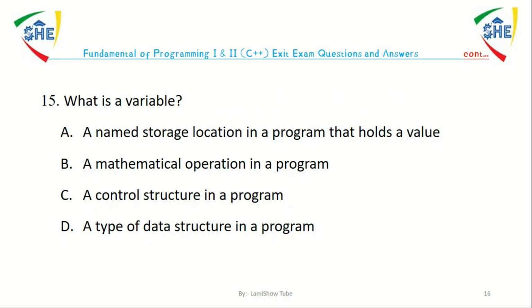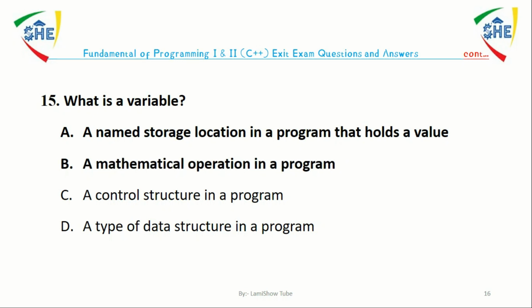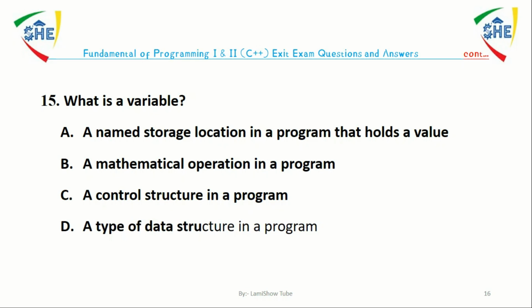Question number 15. What is variable? A. A name storage location in a program that holds value. B. A mathematical operation in a program. C. A control structure in a program. D. A type of data structure in a program. The answer is A. A variable is a name storage location in a program that holds a value.